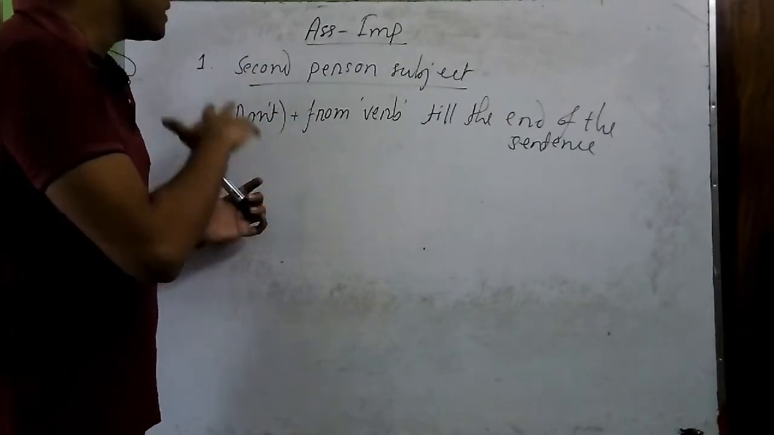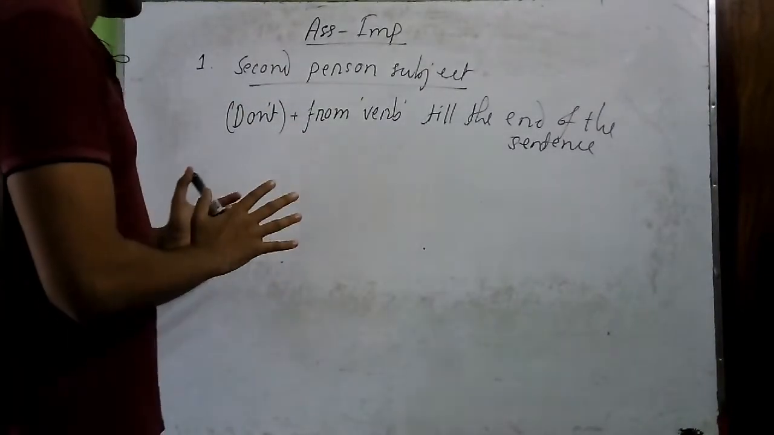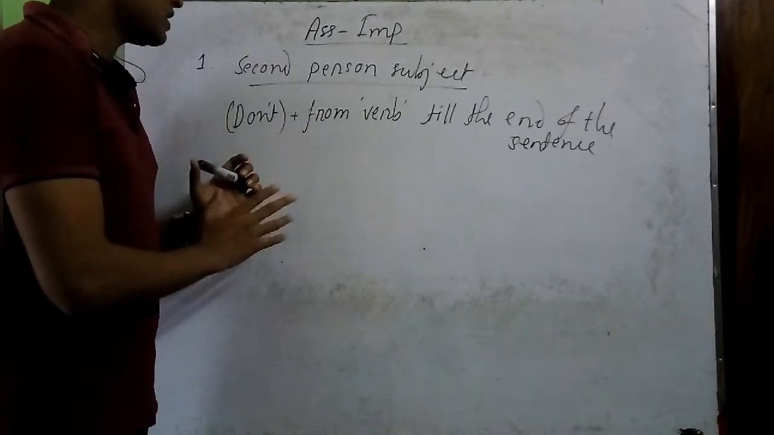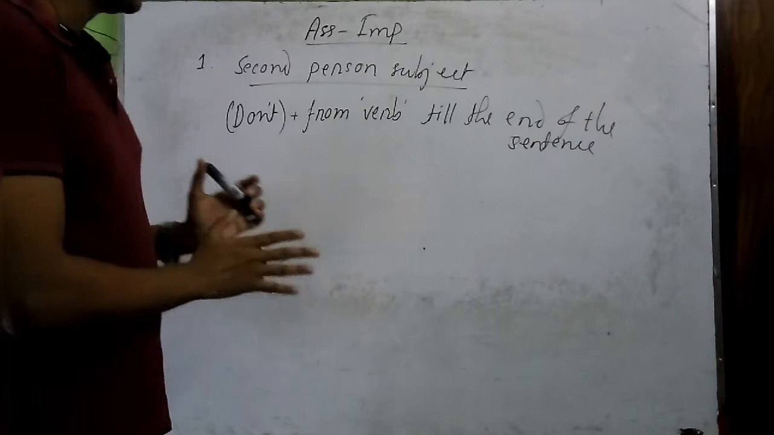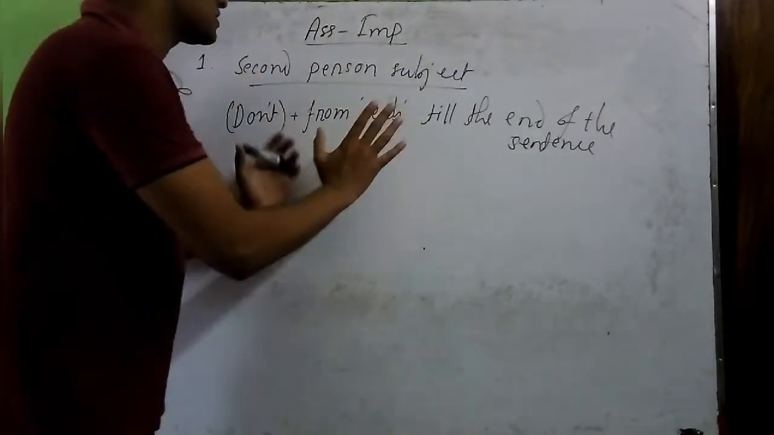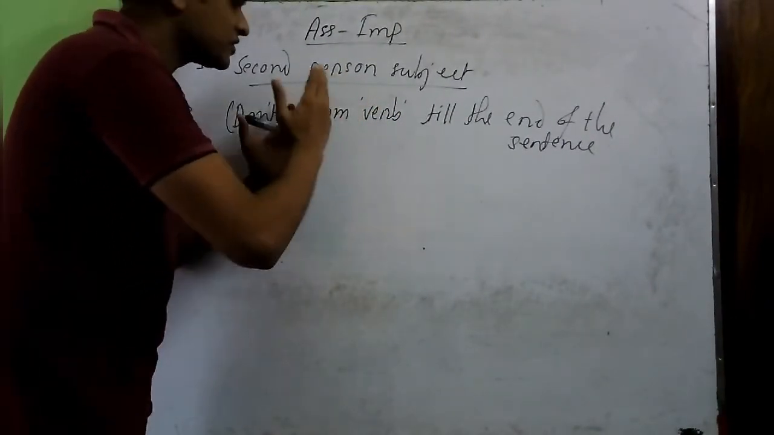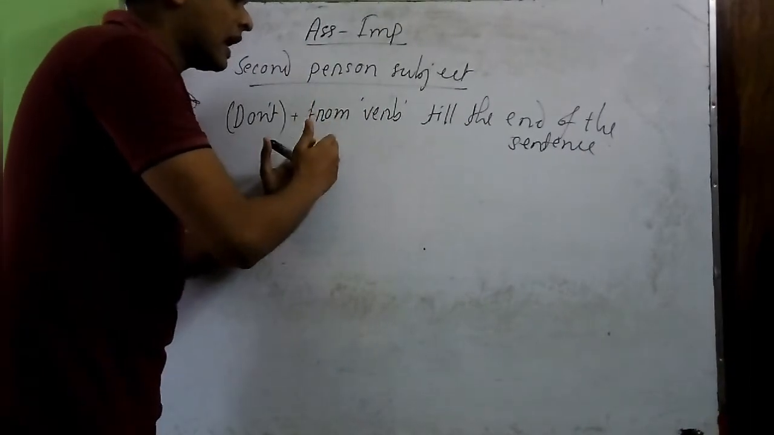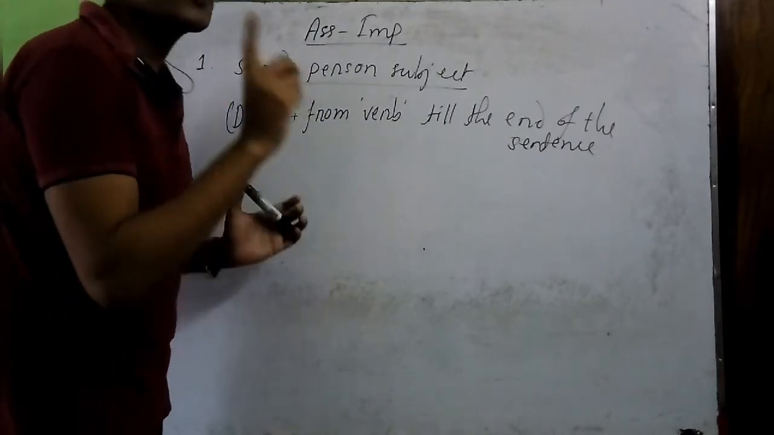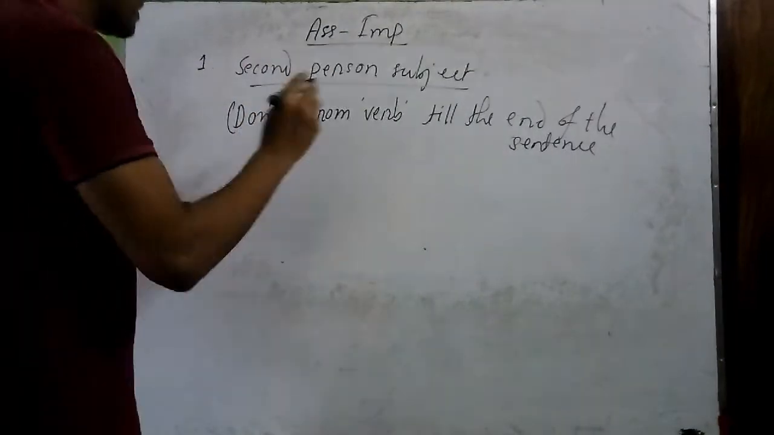That means you may need to use it sometimes, or you may not need to use it. It will depend. If the sentence is affirmative, then you should not take any don't. But if the sentence is in negative sense, then you should put don't at the beginning of the sentence. But the main rule is that you will have to start the sentence from the verb and continue to the end of the sentence. Then it will be an imperative sentence. But you have to remember that your subject here is in second person. So let me give you an example.